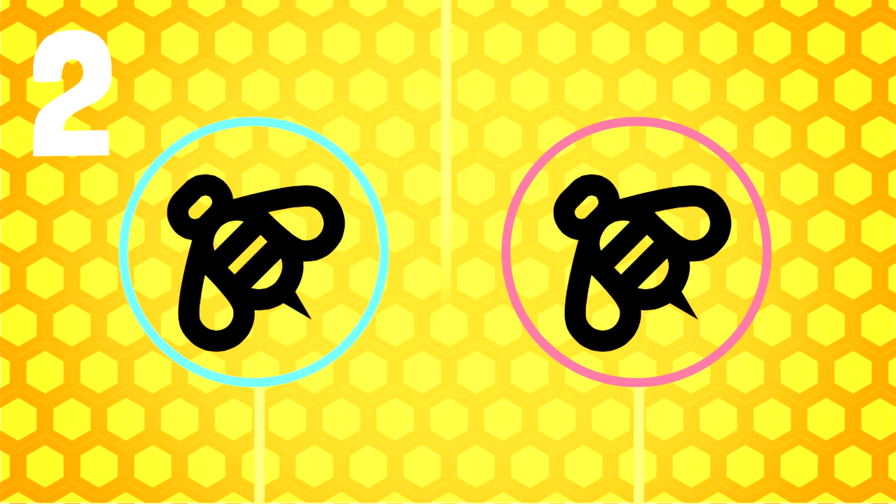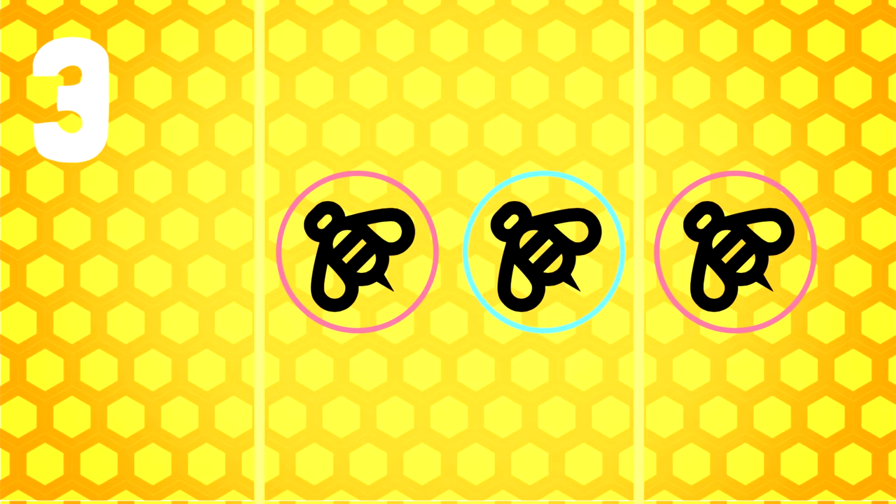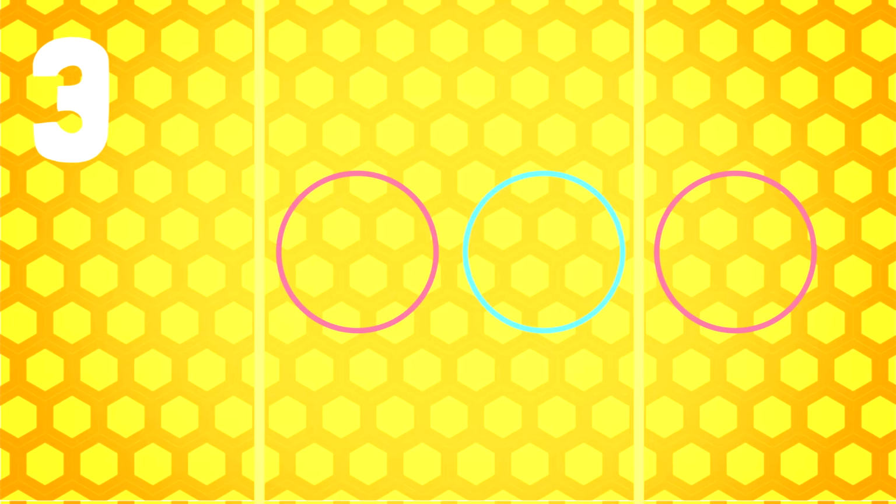A drone is the first in the family tree. A 1, he doesn't have a father, but he does have a mother, the queen bee, which is the second generation. 1, 1. The queen has a father and a mother, so the drone has 2 grandparents. The third generation. 1, 1, 2. And the fourth is the drone's 3 great-grandparents, since the queen's father has no father, poor little bee, and the mother has a father and a mother.